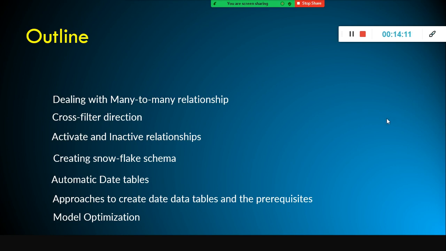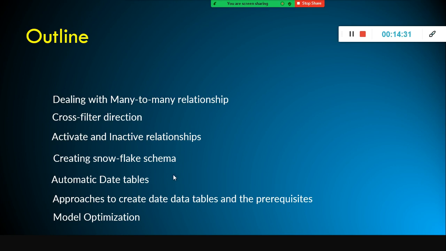Okay, this is called single cross filter direction, and we also have something called both. In cross filter direction, both is available. Also we will see what is an active and inactive relationship, and we will try to create a Snowflake schema.